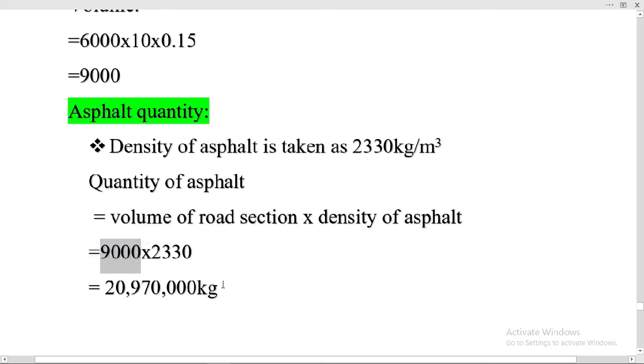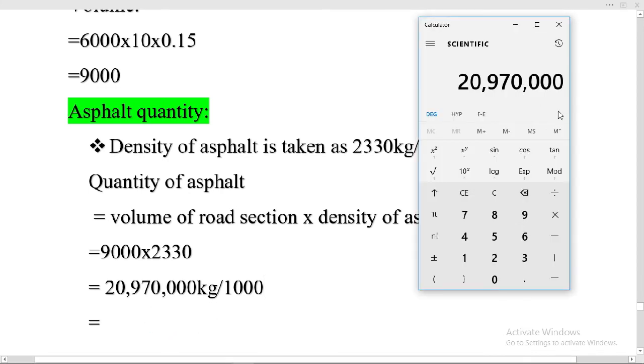So let me calculate it in the ton. To calculate it in the ton, just divide this value by 1000 because in 1 ton we have 1000 kg. Let me calculate it on the calculator now. Yes, just divide it by 1000 to convert it into ton.